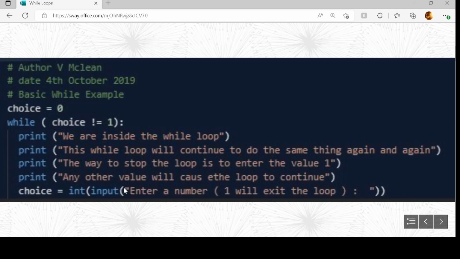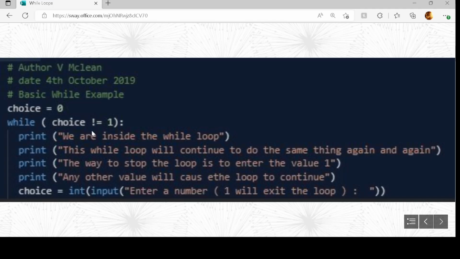We read in whatever the user has typed, come back up to the start of the while loop, and it checks whether or not the user has typed in the value 1. So while the value is not equal to 1, if they type 1 in here, we automatically come out of the while loop, and that's the program over.